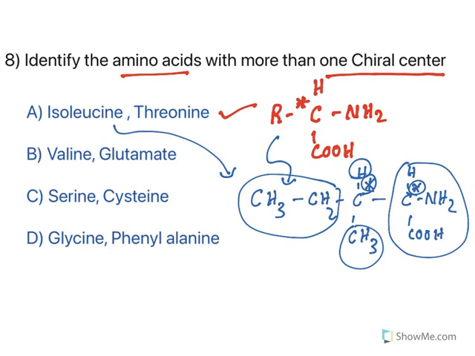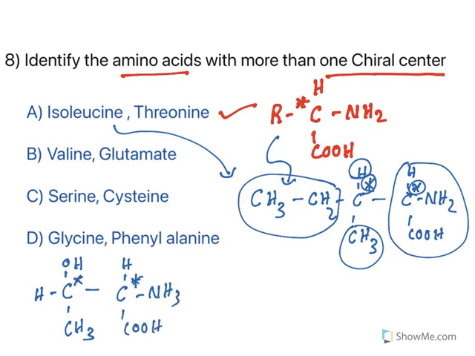Threonine too has the same thing. Threonine has a hydroxy containing side chain. This is the side chain of threonine, and then you have the amino acid groups. Look at them. This is a chiral center. This one is also a chiral center. So this is the structure of threonine. So 2 chiral centers are there in isoleucine and threonine.